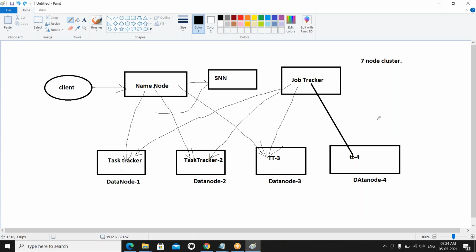First, suppose I have only one node. All these daemons, name node, secondary name node, job tracker, task tracker, everything is on the single node only. Based on your cluster size, how do you decide this? Based on your project size and the volume of your project. The admin people and the architect will take the decision on how many nodes are feasible to develop this project.